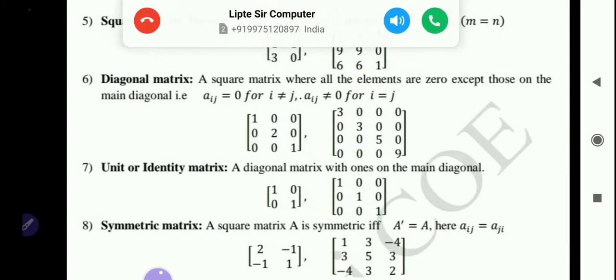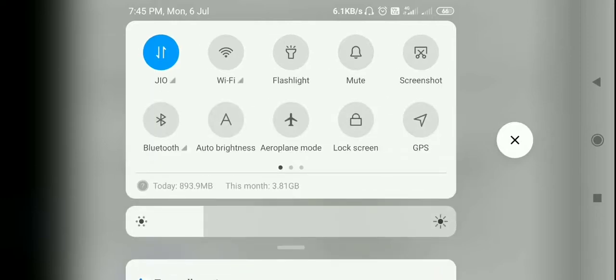Then next type is symmetric matrix. Symmetric matrix means a square matrix A is said to be symmetric if and only if A transpose is equal to A. What is meant by transpose of a matrix? Transpose of a matrix means if we interchange rows and columns of the matrix, then that matrix remains the same. Okay, so symmetric matrix means A is equal to A transpose.